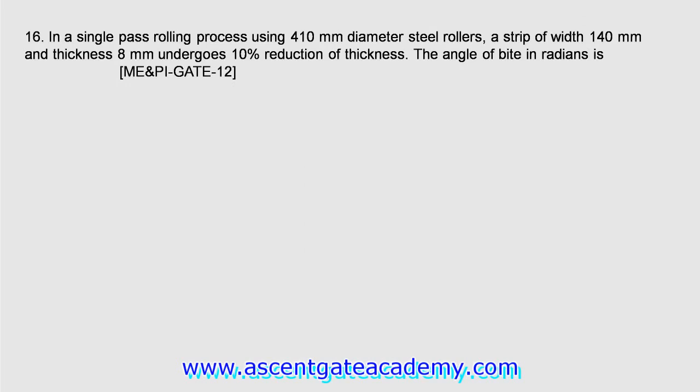Next question is question number 16. In a single pass rolling process using 410 mm diameter steel rollers, a strip of width 140 mm and thickness 8 mm undergoes 10% reduction of thickness. The angle of bite in radian is.